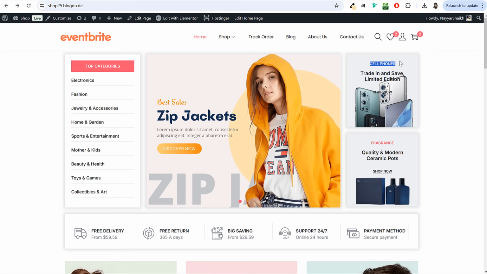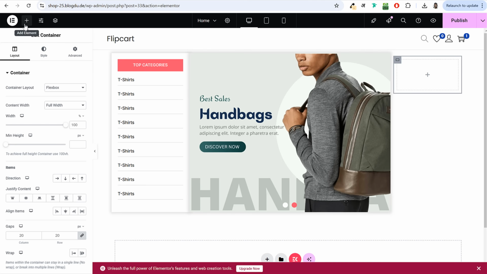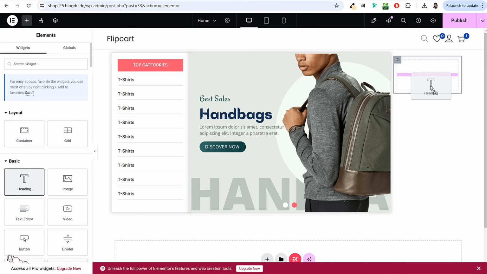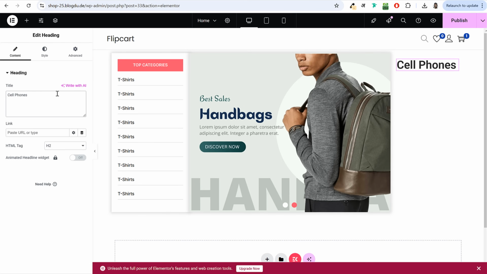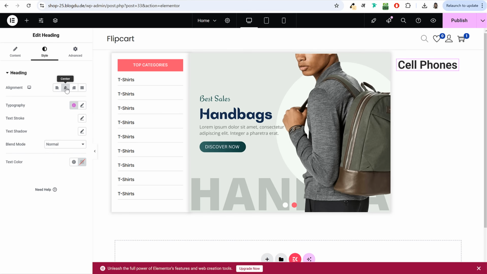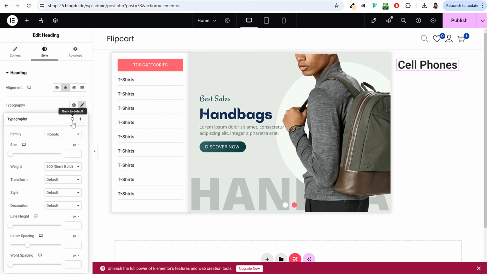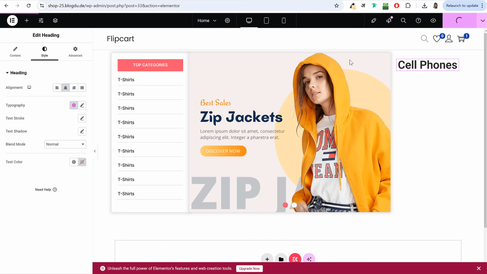It says cell phones in the demo website. So I'll type in the same thing, copy it, come over here, use heading element, drag and drop it in the center. Change the text to cell phones, go to style, bring it in center, typography. Okay, so let's do one thing actually. Publish this page. Again and again, you can see we have to change the typography, and that is taking a lot of time.